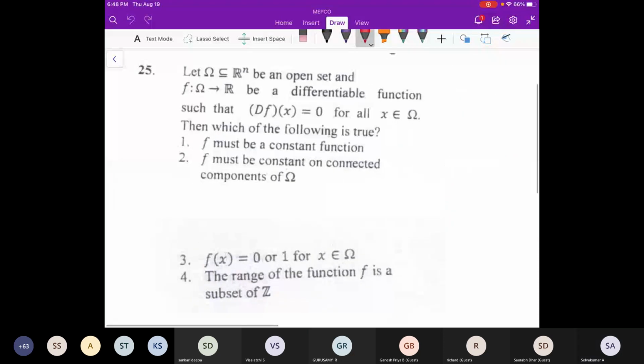Yeah, what about this one? Hello, can you hear me? So the function f is from a subset of R into R, which is differentiable. They have given differentiable. They are also giving that at every point x, the derivative is 0. So what will be the map f? You can compare with the R real line case. What is happening? You can think of that.